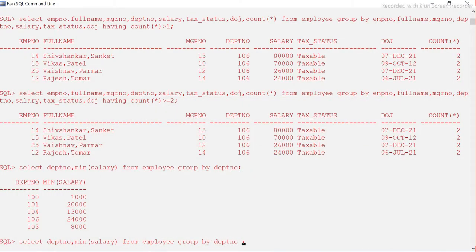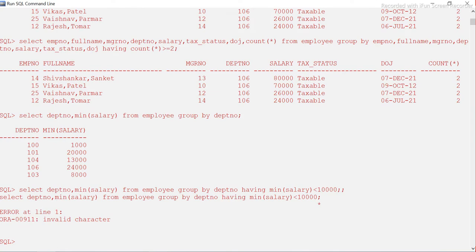Then again, guys, we have to use the aggregate function on the minimum salary, because we want to filter only the departments having salary less than 10,000. Now see which of them are coming. One second, sorry, minimum salary.